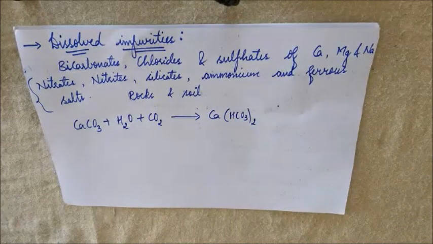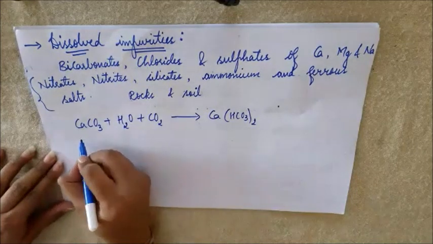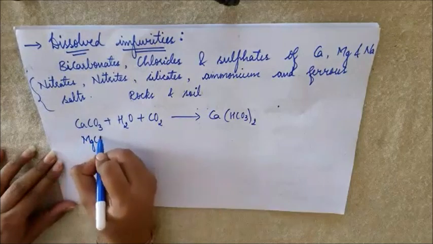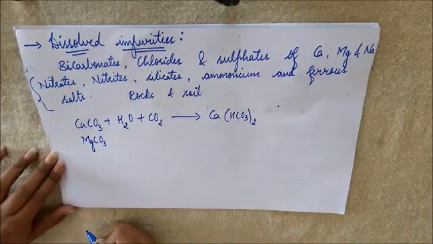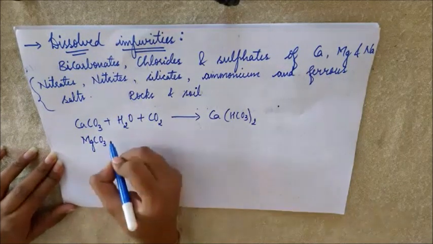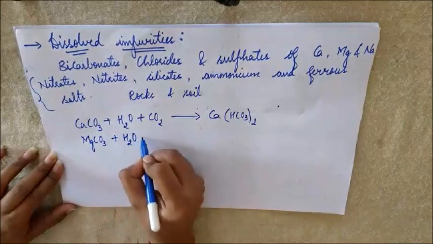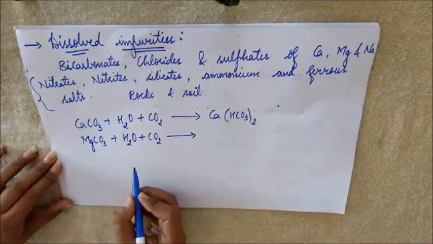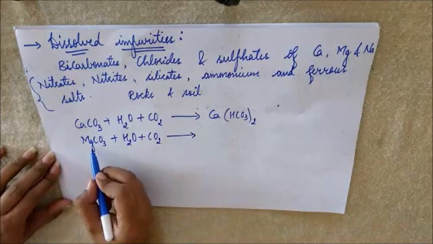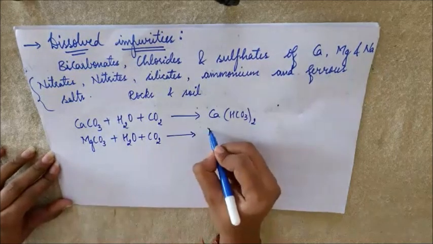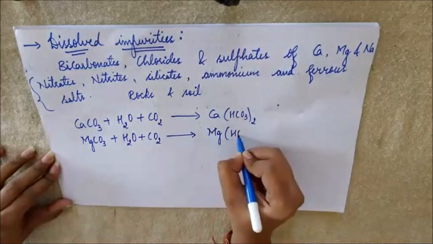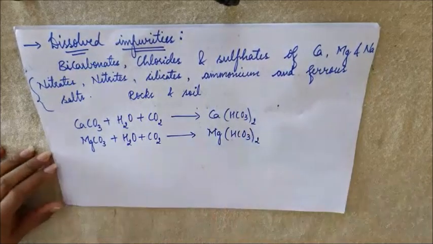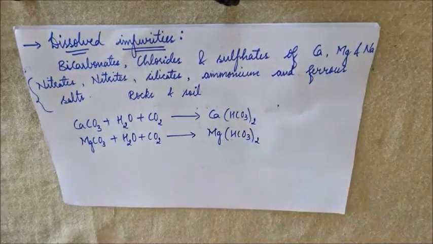So this is how bicarbonates are formed. Similarly, when this water comes in contact with magnesite, MgCO3, that is magnesium carbonate, the dissolved carbon dioxide reacts with the magnesium carbonate to form magnesium bicarbonate. So this is how dissolved salts are present in water.